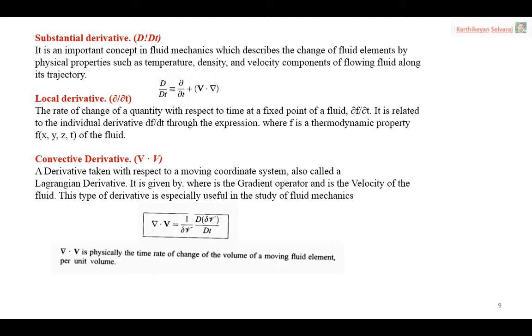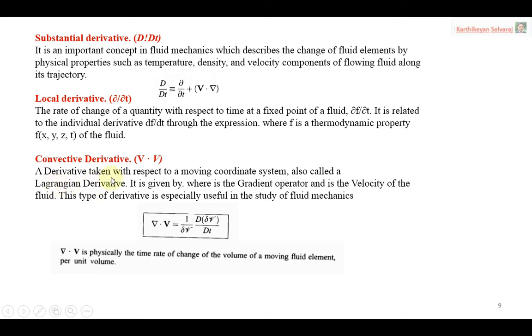So what is the meaning of the Euler derivative? When you are solving an engineering problem, you have to draw the domain. A domain means something bigger than the control volume. So you draw the domain, and then we do the analysis. That type of analysis is called the Euler approach or Euler derivative. If it is the Lagrangian derivative, instead of drawing the domain and analyzing the parameters, we choose one particle and analyze that particle. That type of analysis is called Lagrangian analysis or the Lagrangian derivative.